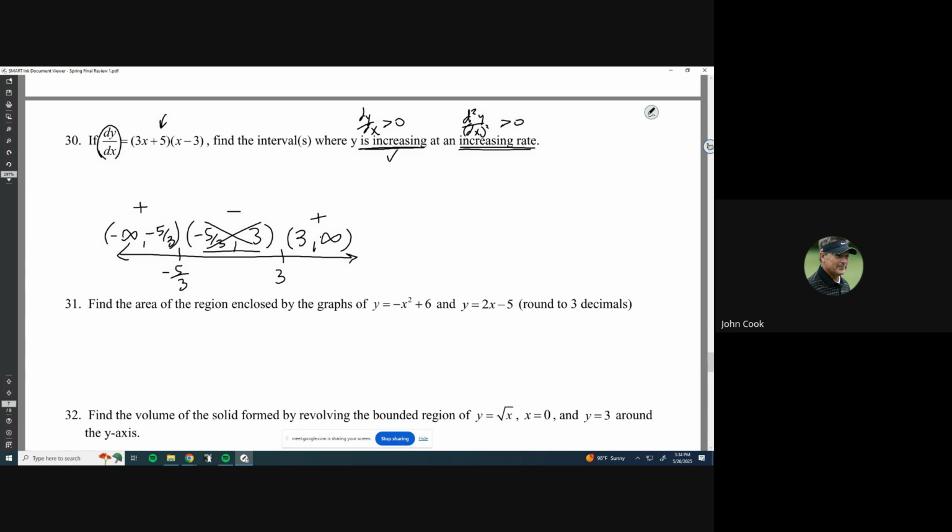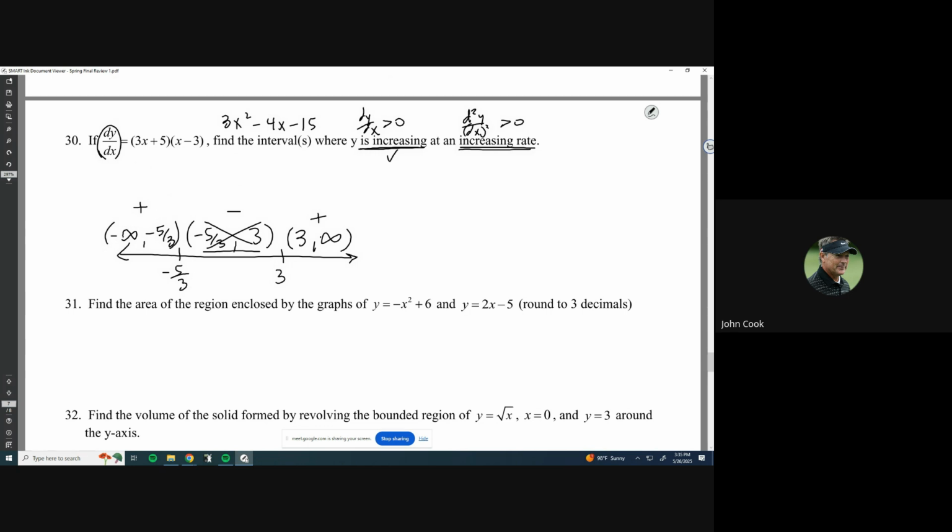Okay, so if I want to take the second derivative, I don't want to do the product rule. I'm just going to distribute this out and then take its derivative. So if I distribute all this, FOIL it, I get 3x squared, and then, let me double check that real quick. So I get 3x squared, and then minus 9x, and plus 5x, and minus 15. Yeah, that's right. Okay. All right, now let's take the derivative of this thing.